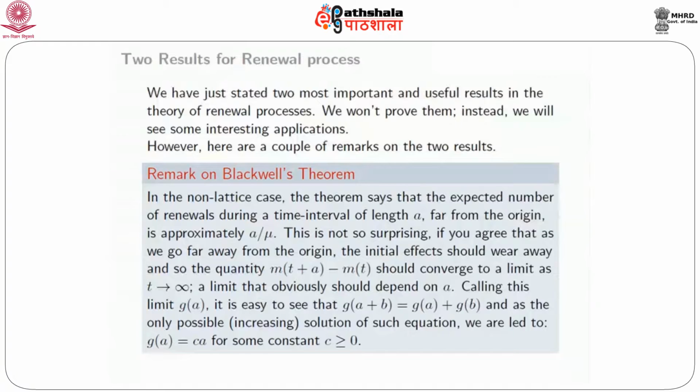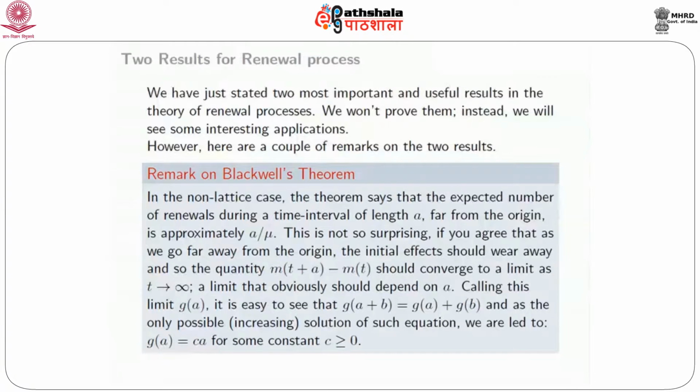This limit obviously should depend on a. There's no doubt about that, because if you take an interval of larger length, the expected number of renewals in that larger interval is likely to be larger. So if you call this limit G of a, then it's not difficult to see that G of a plus b equals G of a plus G of b.